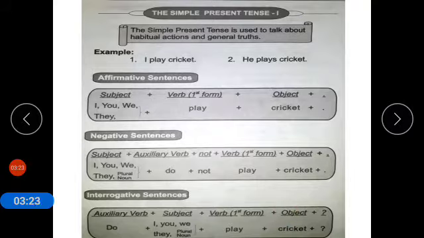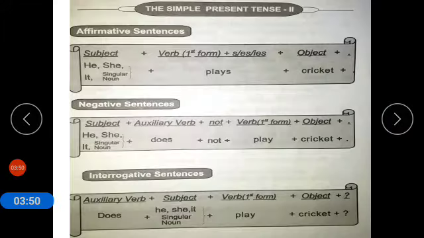In this slide we learn that in the sentence I play cricket, play is used as the first form of verb and our subjects are I, we, you, they. So I, we, you, they are used with the first form of verb, and if we change the sentence to negative we use the auxiliary do. Auxiliary do is used with I, we, you, they, and plural noun. Now coming to